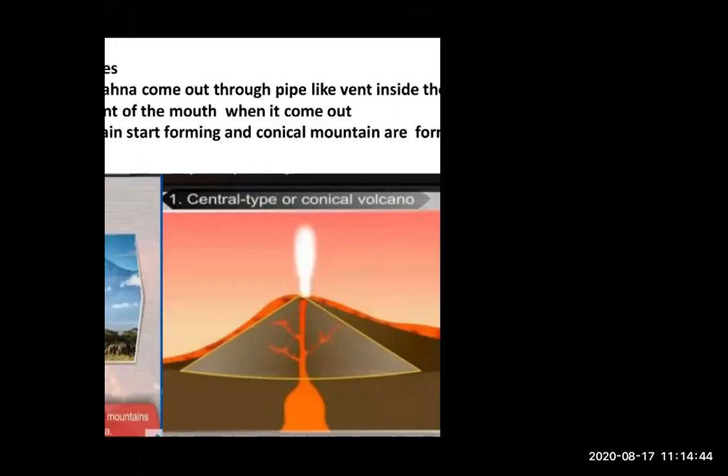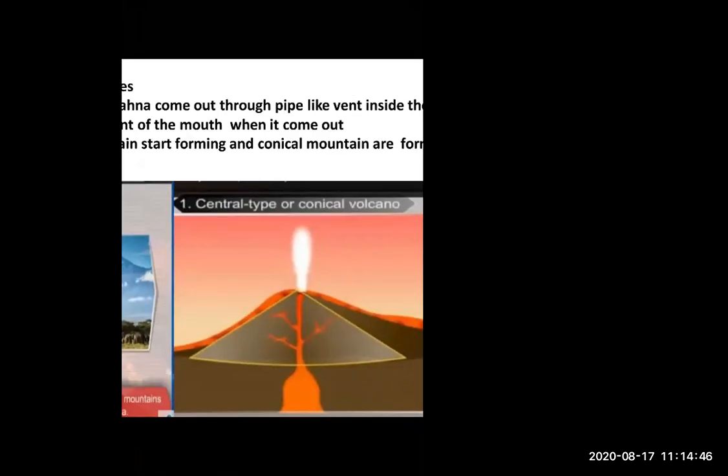Just wait. Okay, just look at this. Whenever the molten magma comes out from the land, conical mountains are formed. This is a conical mountain.